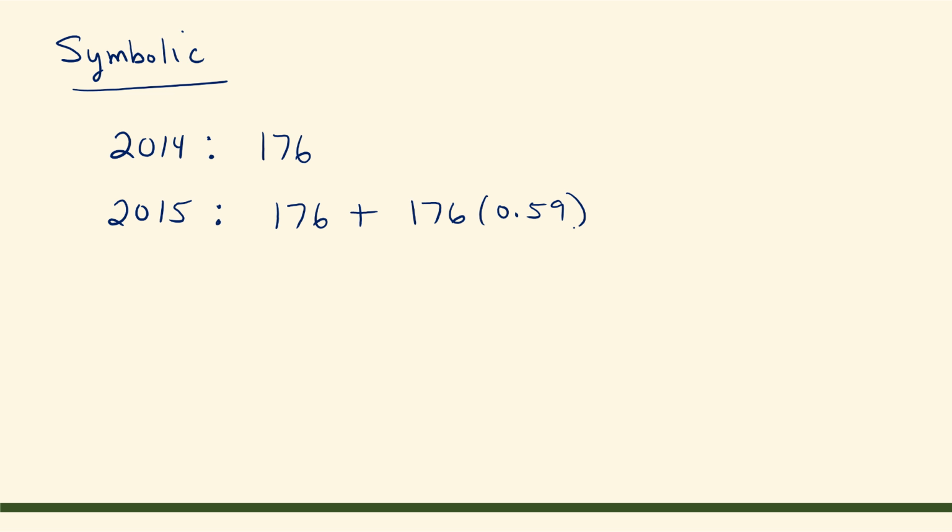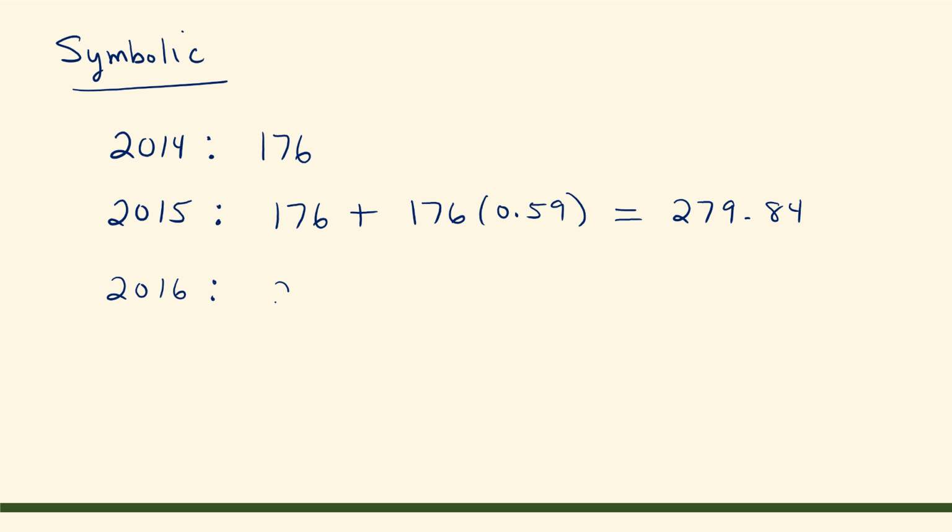0.59. And that is equal to 176 plus 176 times 0.59 is equal to 279.84. So there's the total number of mobile addicts by the end of 2015. And then in the year 2016, we will increase again by 59%.